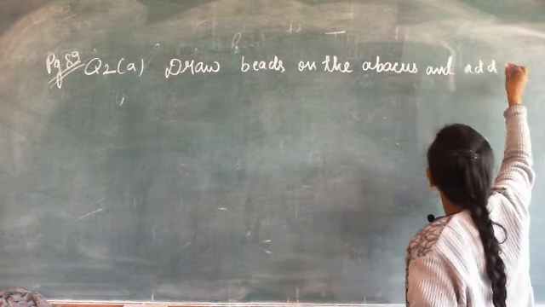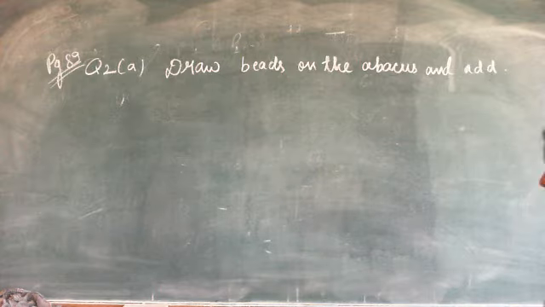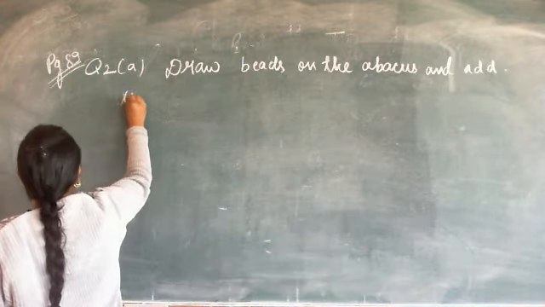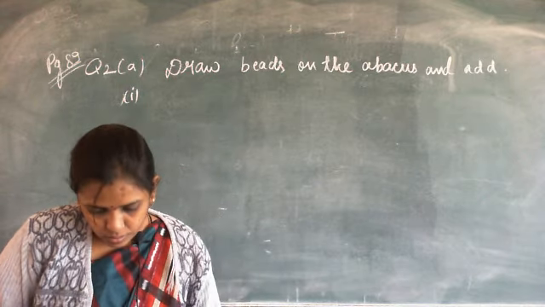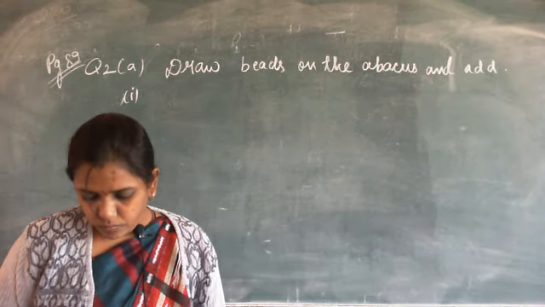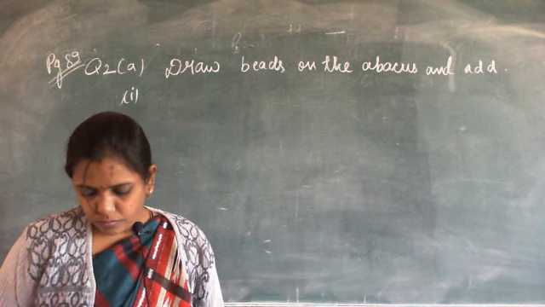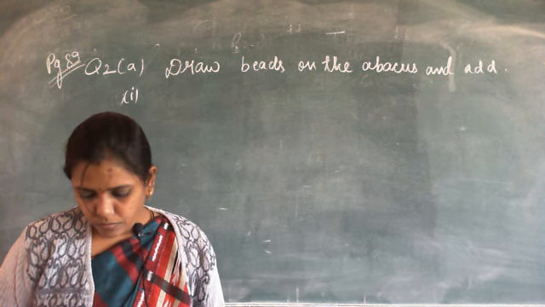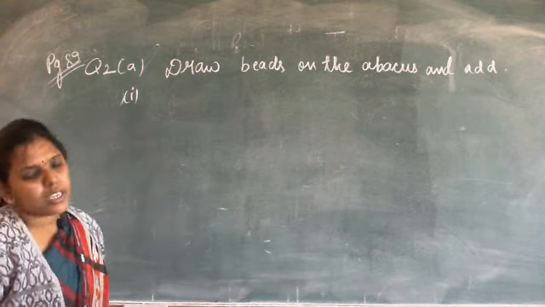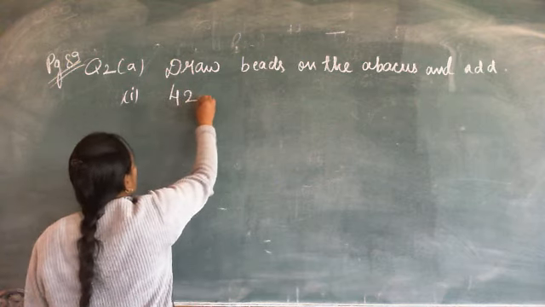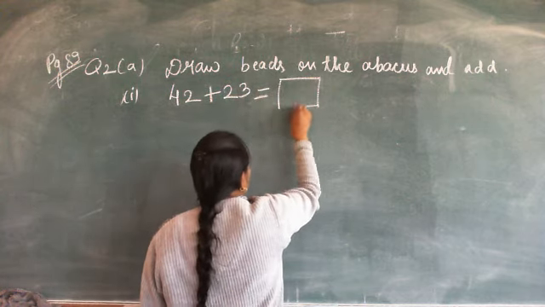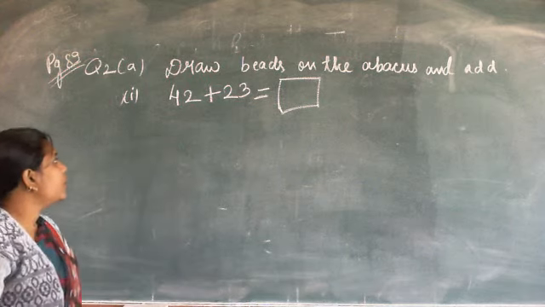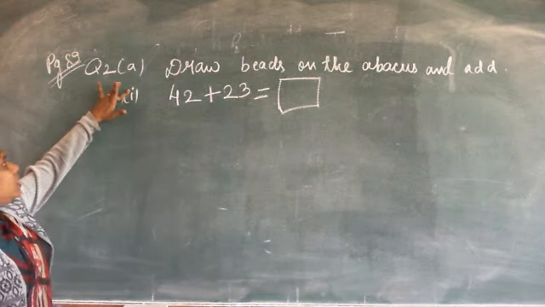So the first question, write 1. So 1 is 42 plus 23 is equals to.